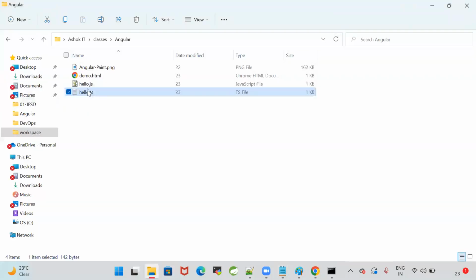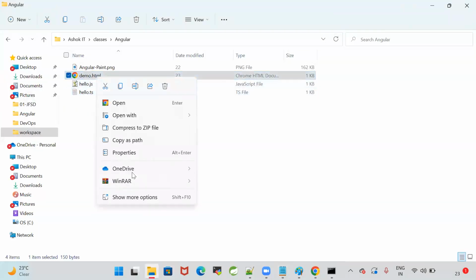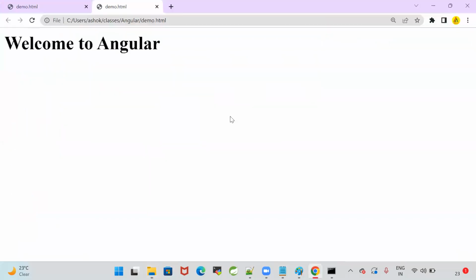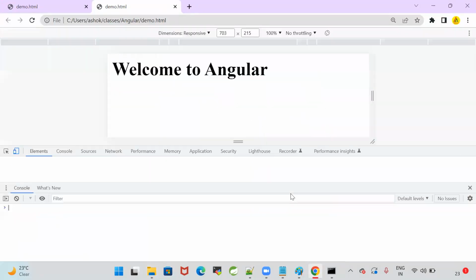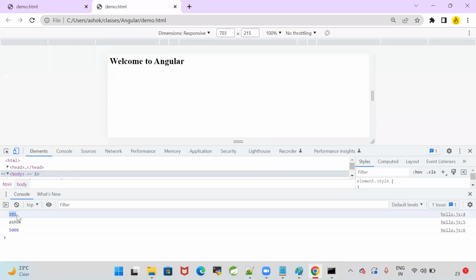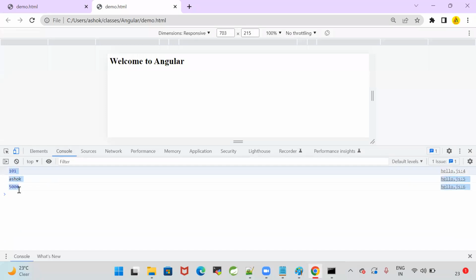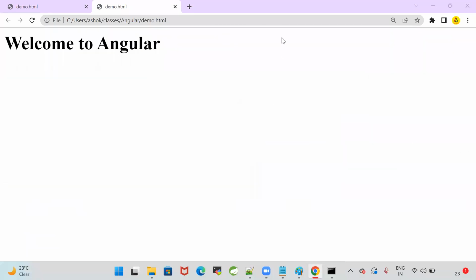Now, if you go to browser demo.html, open with Chrome in the browser, welcome to Angular. Let's inspect it. When you inspect, can you see 101 Ashok 5000? Are we able to see the data in the browser console? Come on guys, we are able to see the data in the browser console.